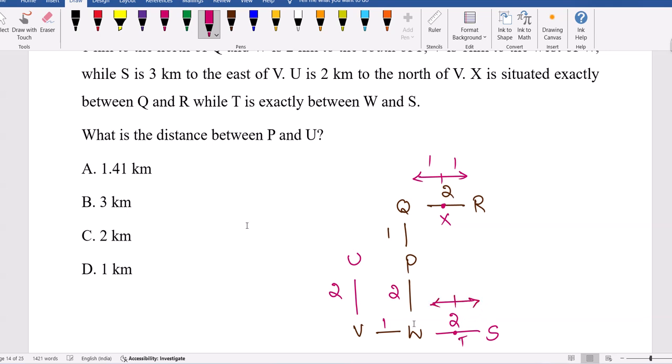Okay, now what is the distance between P and U? P and U is 1 kilometer. Why all this nonsense? No, so P and U, V and W, the distance is same. This is not required. T is between W and S, X is between Q and R. Those all are not required. So the distance between P and U is 1 kilometer only.